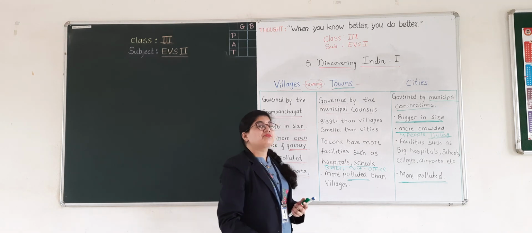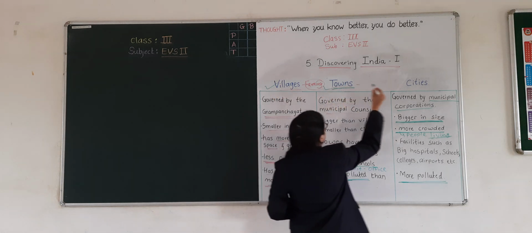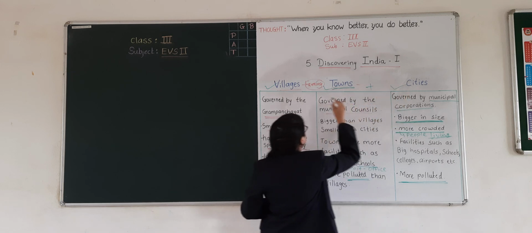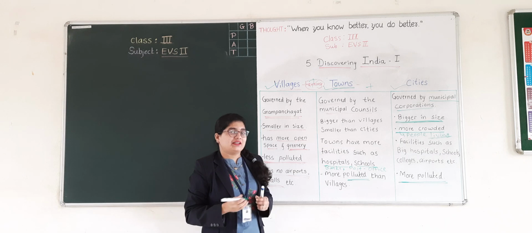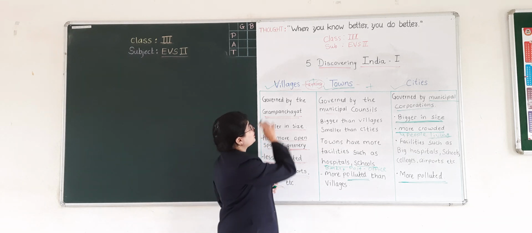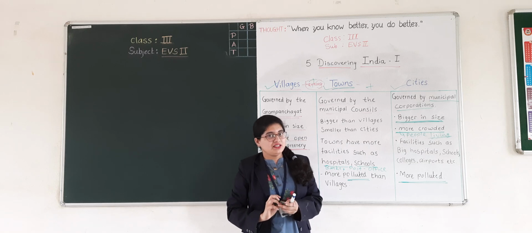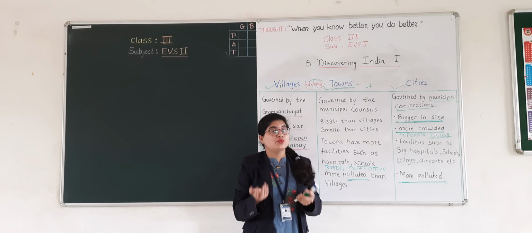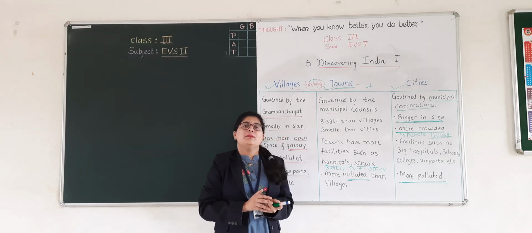Okay students? Good. So these villages, towns and cities make a state. They all together form a state. Can you tell me the name of the state where we live? Yes, the name of our state is Maharashtra.